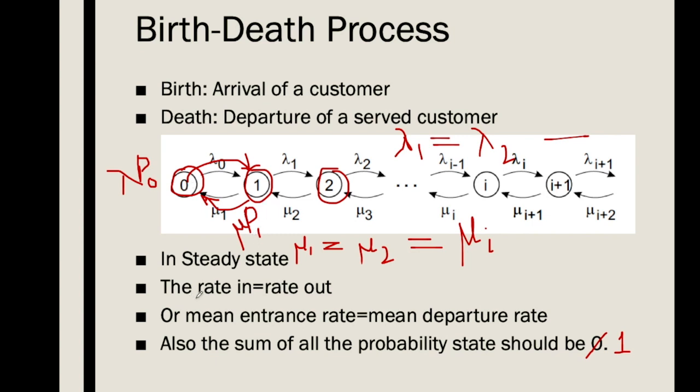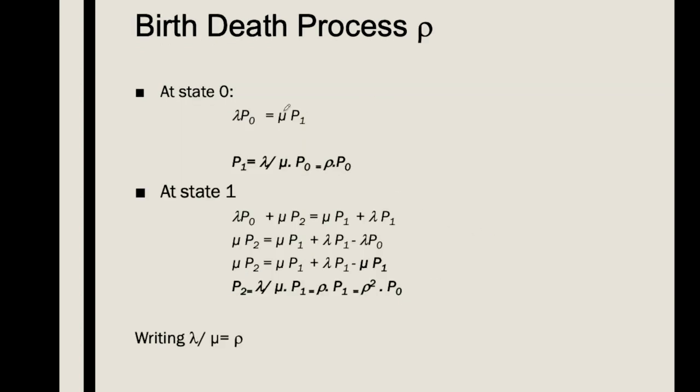According to the steady state principle of birth-death modeling, the rate in should be equal to the rate out, or the mean entrance rate should be equal to the mean departure rate. So that gives us this equation: lambda p0 equals mu p1.